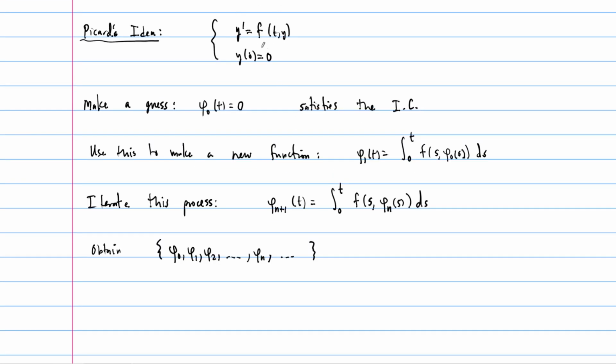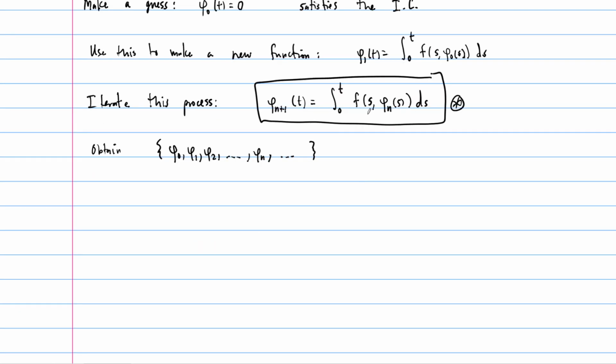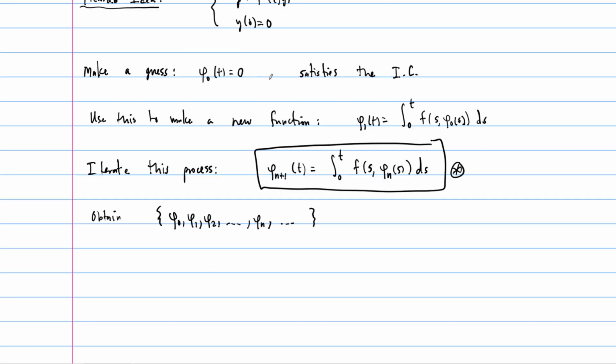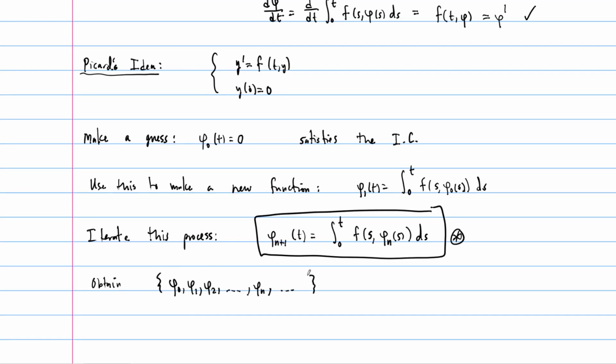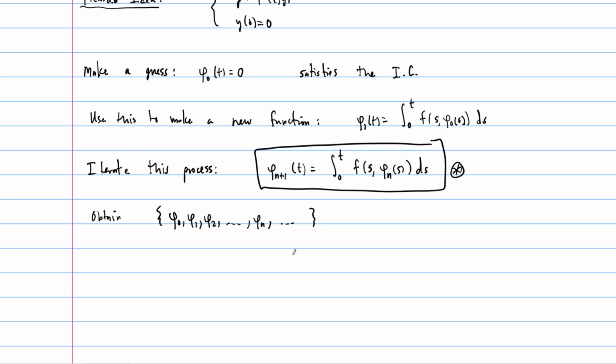They're all going to satisfy the initial value, the initial condition, because we've set them that way, and then we've set up the integral equation to continue that. By the way, if you're going to write down one equation, it's going to be that one. All right. The idea, though, is that as you continue this process on and on, you get closer and closer to a solution, and the solution is going to be the limit of this sequence. And again, this is a kind of limit that we probably haven't studied yet, so we'll leave the details of why this works for a later class, and we'll do just some very simple examples in this class, right?